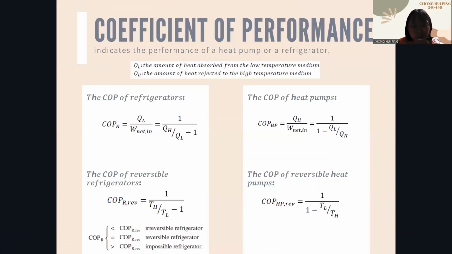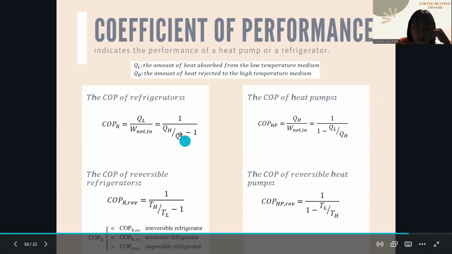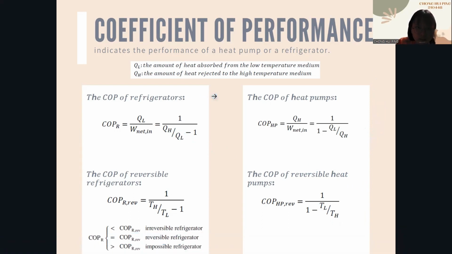Next is the coefficient of performance, where it indicates the performance of heat pumps or refrigerators. In addition, the values of thermal efficiency and the COP of reversible heat pumps and refrigerators achieve the maximum within the temperature limits of TH and TL. So this slide shows the COP of the refrigerators for both the reversible and the normal one.